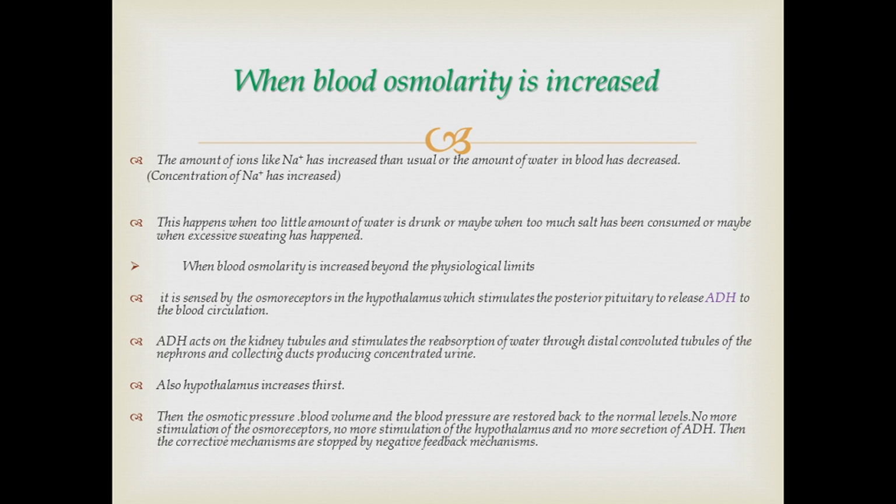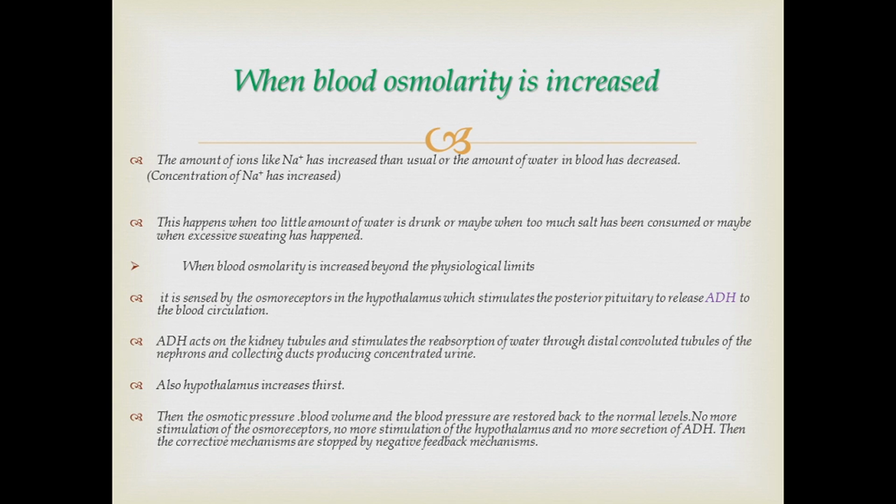When blood osmolarity is increased beyond the physiological limits, it is sensed by the osmoreceptors in the hypothalamus, which stimulates the posterior pituitary gland to release ADH to the blood circulation. Then ADH acts on the kidney tubules and stimulates reabsorption of water through the distal convoluted tubules of the nephrons and collecting ducts of the kidney, producing concentrated urine.